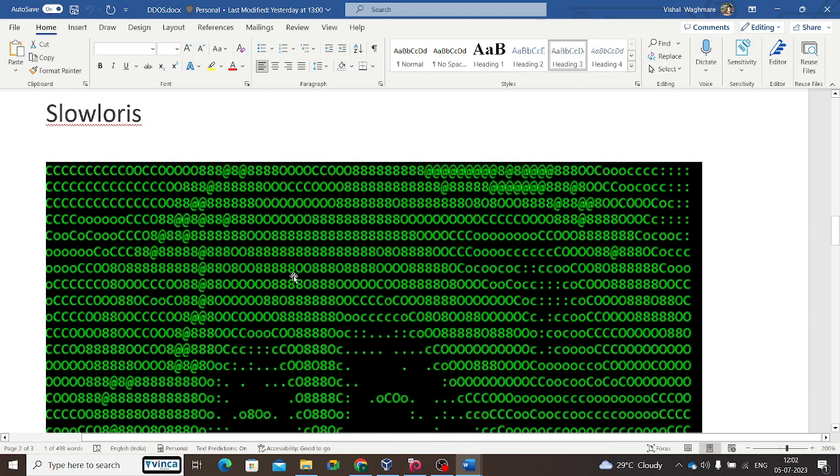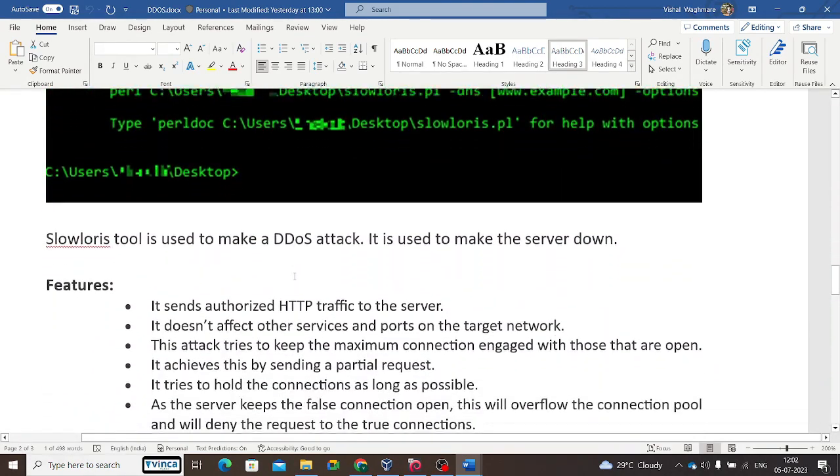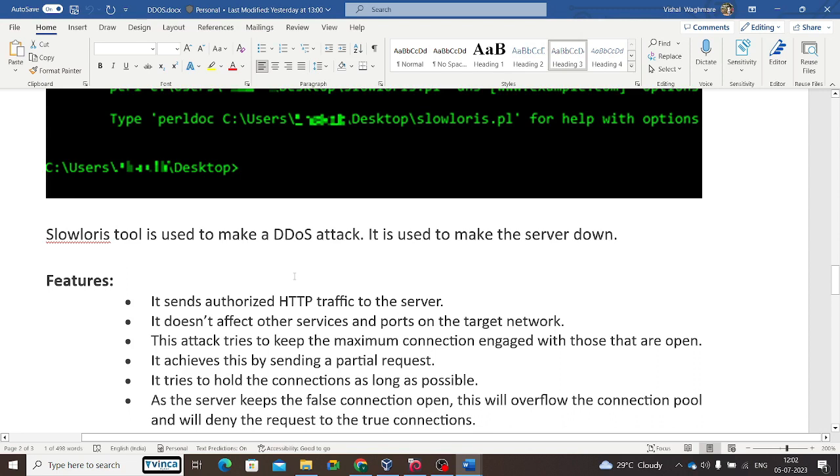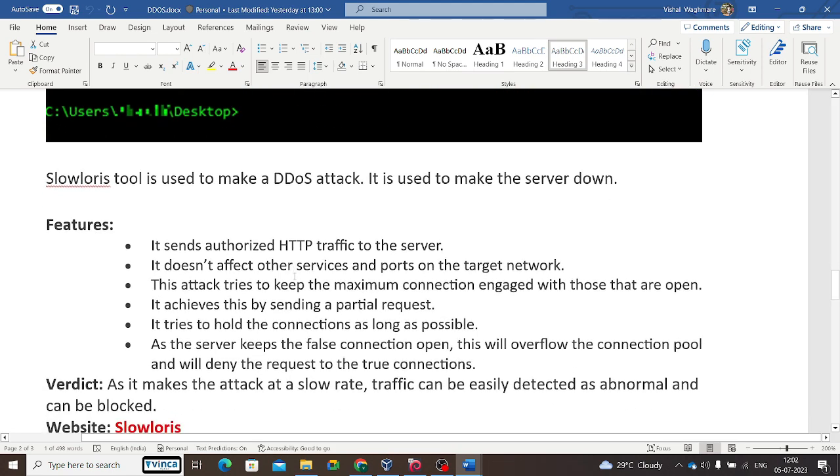Okay, so let me show you how the attack happens and what tool actual attackers use. Slowloris is a tool used to shut down servers, or to do DDoS attacks. It is available on Linux systems. You can download it from GitHub. So what is Slowloris? It is a tool used to make DoS or DDoS attacks. It is used to bring the server down.